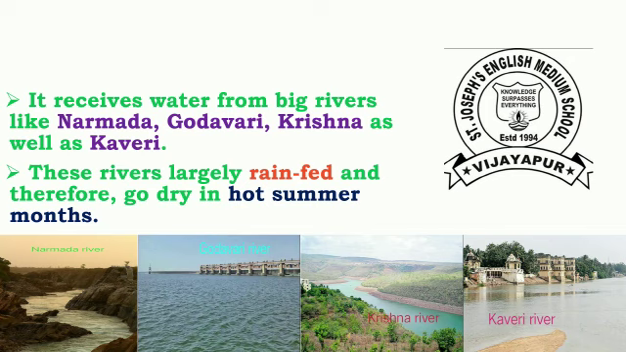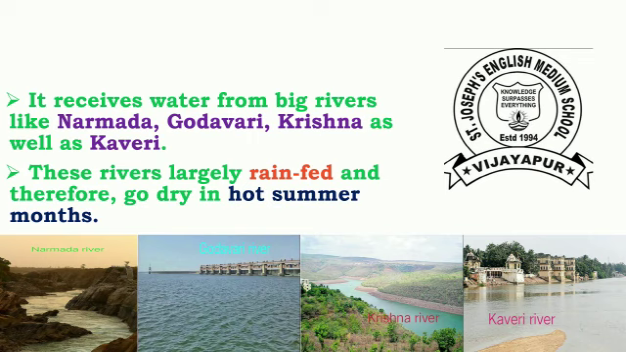It receives water from big rivers like Narmada, Godavari, Krishna, as well as Kaveri. These four rivers are very important. These rivers are largely rain-fed and therefore dry up in the hot summer months.